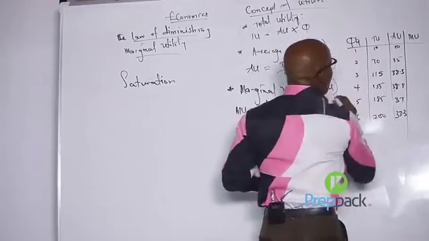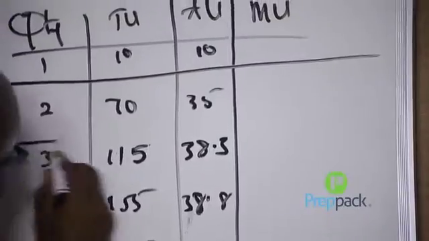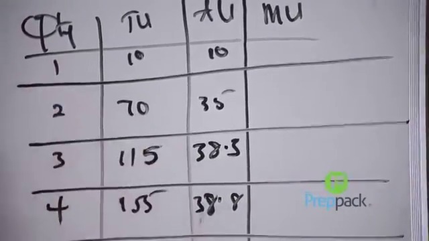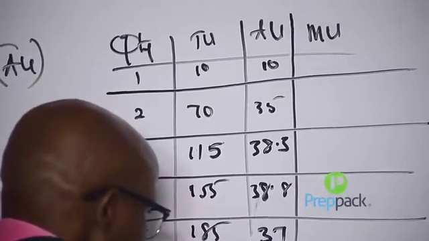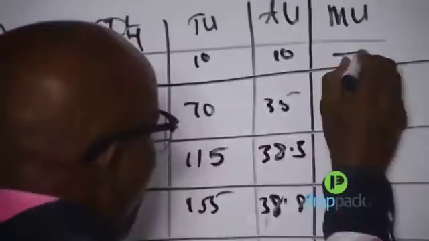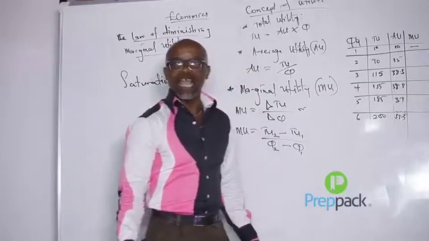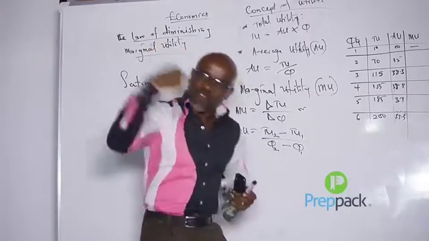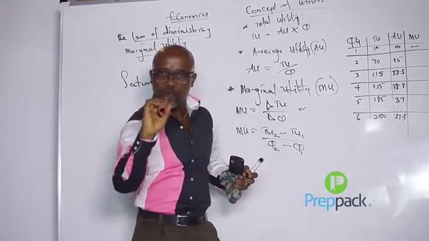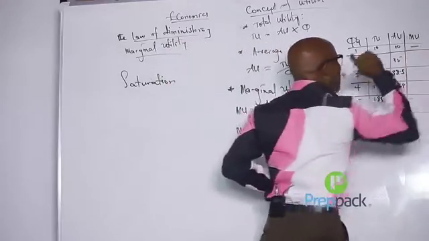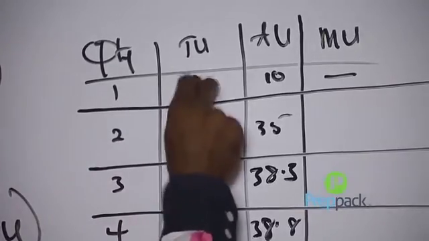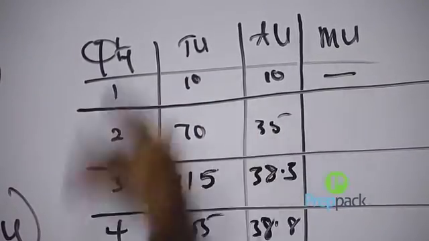All right. Now, to find the MU, let's take it this way for better understanding. The first one is always written as constant, because we said MU means extra. So the first of anything you are consuming does not give you marginal. So here is always left as constant, or sometimes written as 0, or sometimes this value is repeated here. But in most textbooks it is always constant like that.